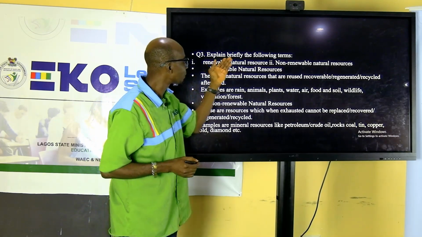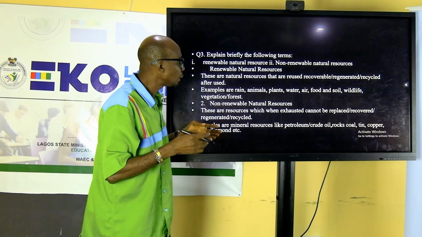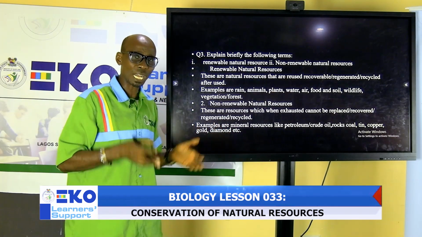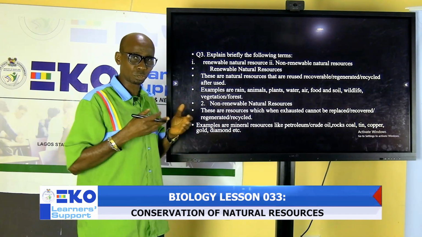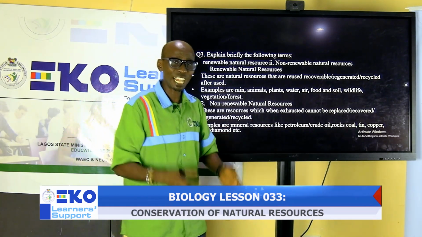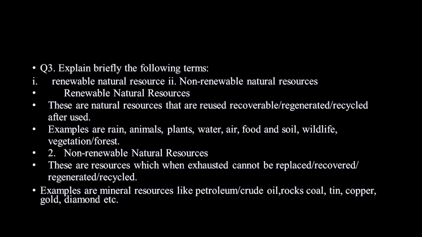The next one is, explain briefly the following terms: renewable and non-renewable. Renewable resources are resources that can be reused, recoverable, regenerated. You need to just pick any of these terms. Renewable resources are resources that we can reuse again after use. Or you can say renewable resources are resources that can be recycled after they have been used. You don't need to cram all this, just pick 1 or 2 of these terms and match it with what you want to do.